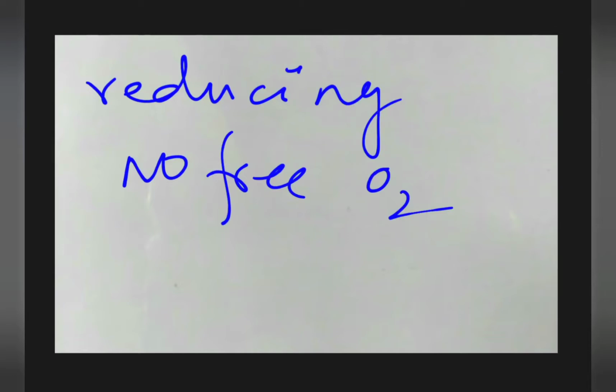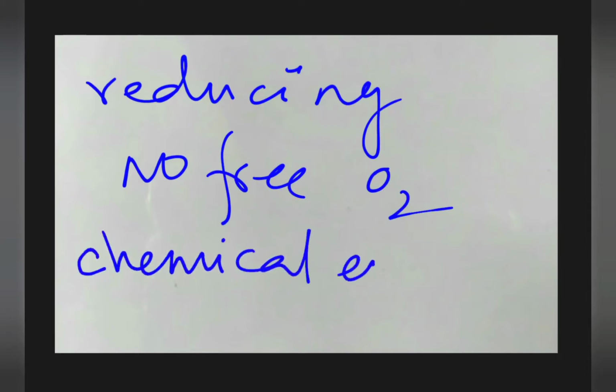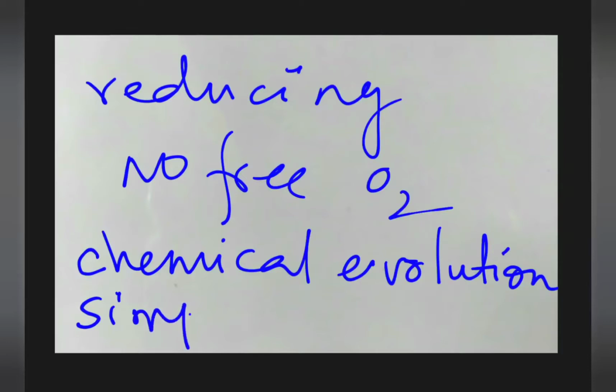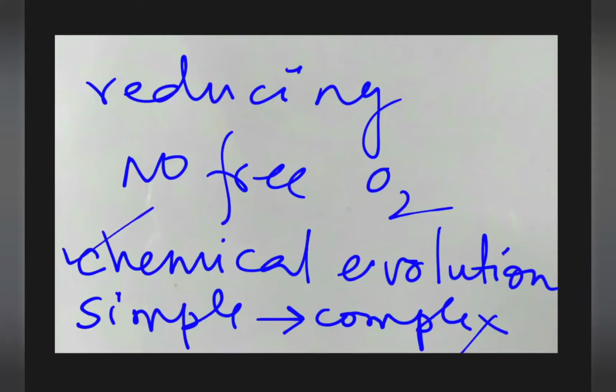The mechanism by which complex organic compounds were produced in the primitive atmosphere of earth from simple organic components is known as chemical evolution. So to define chemical evolution in a simple manner, we can say that the mechanism by which complex organic compounds were produced in the primitive atmosphere of earth, from simple to complex, is known as chemical evolution.